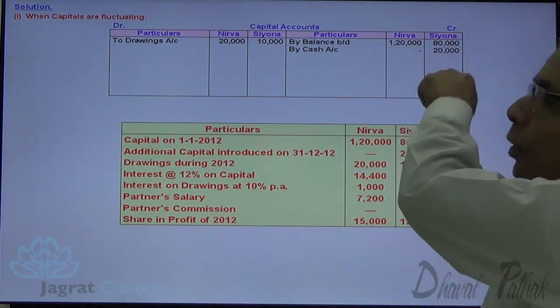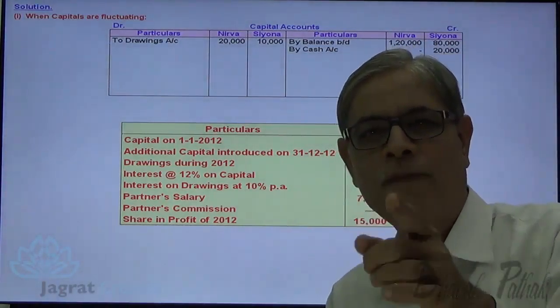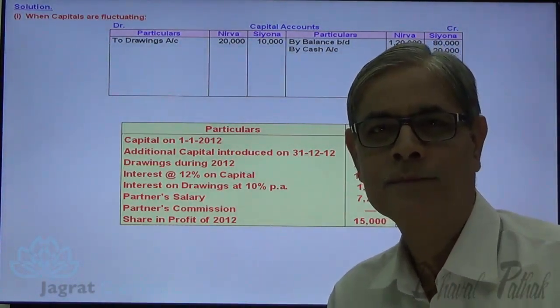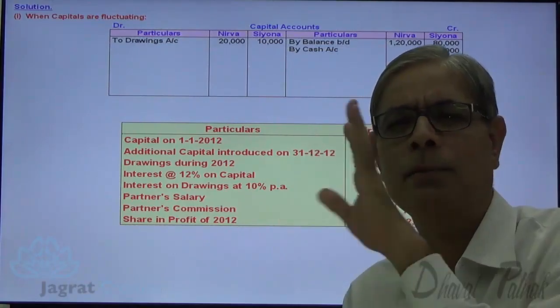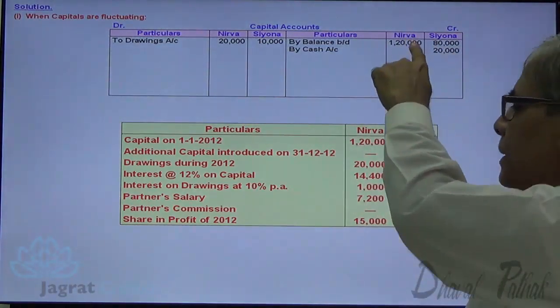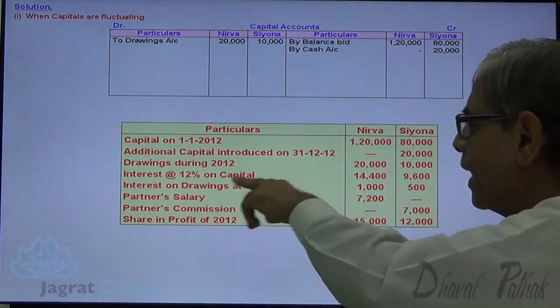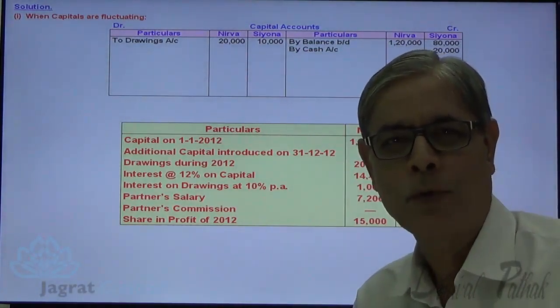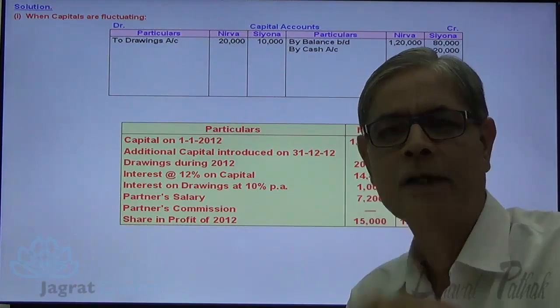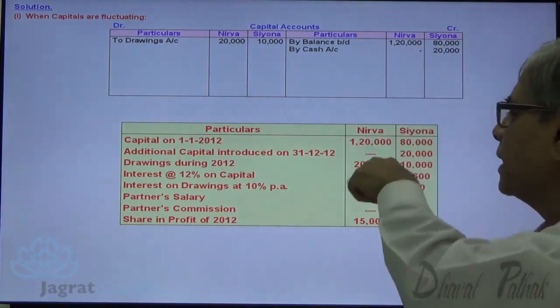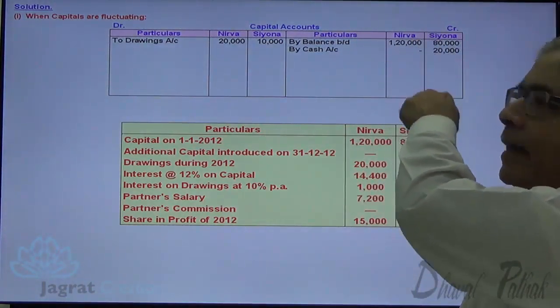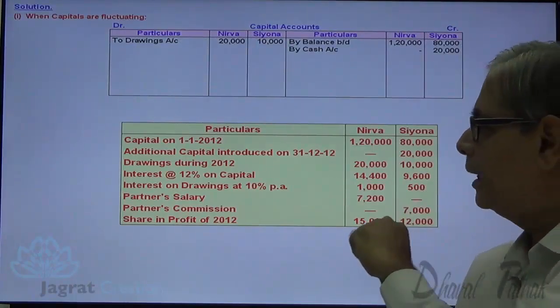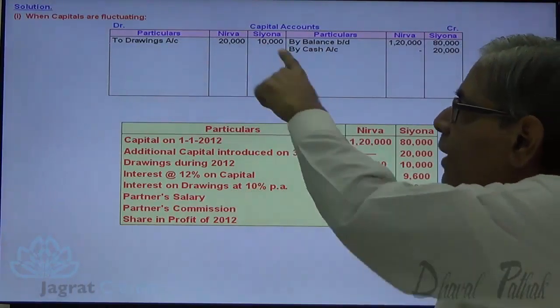Now this is a capital contribution on which interest on capital is granted. Interest is always added to the principal sum. This is a principal sum on which 12% interest is to be paid. So 1,20,000 into 12%, 14,400. Interest is added to principal sum. So this interest on capital will be credited to capital account. Similarly, interest on drawings 1,500.